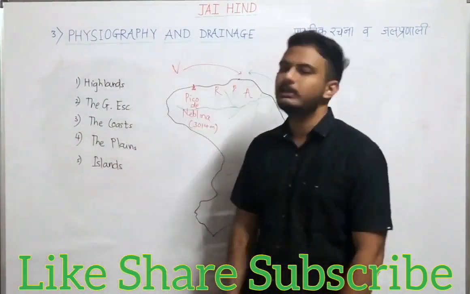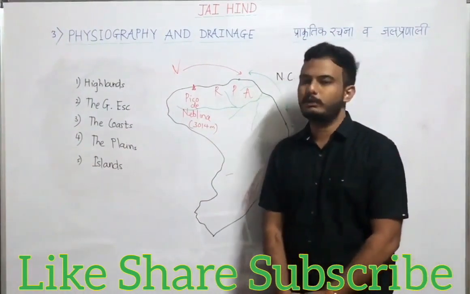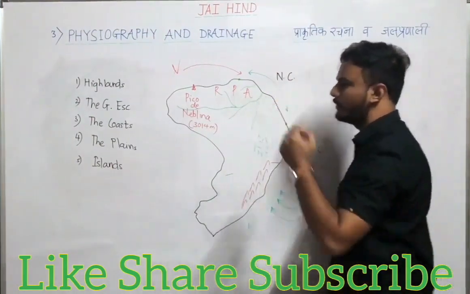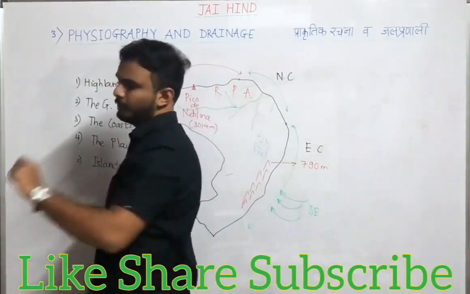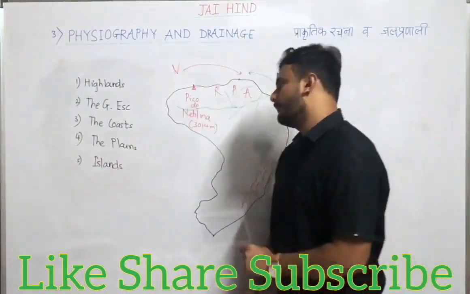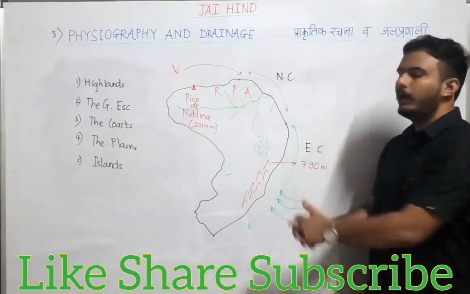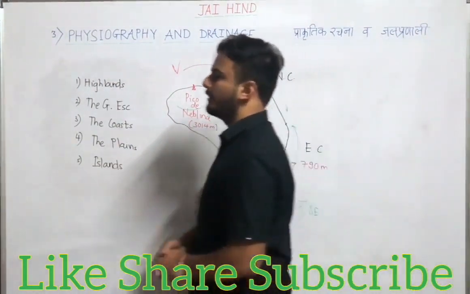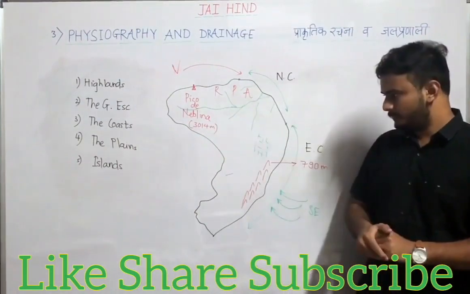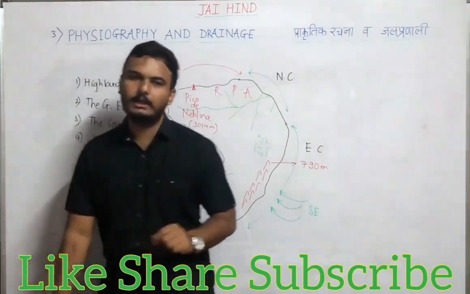The last physiographic division is the islands. There are 2 kinds of islands in Brazil. One is coastal, other one is marine. The coastal islands are near to the coast and formed due to the depositional work of many rivers. Whereas the marine islands were the part of mainland long time ago, but they are now at the distance of more than 300 kilometers in the Atlantic Ocean. The marine islands are rocky, and they are the top of submerged mountains in the ocean. And the islands in South Atlantic Ocean are known as atolls, just like Lakshadweep in India.